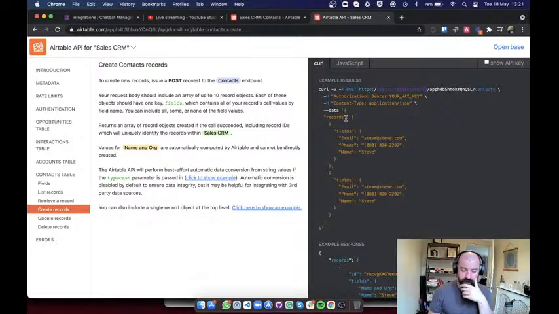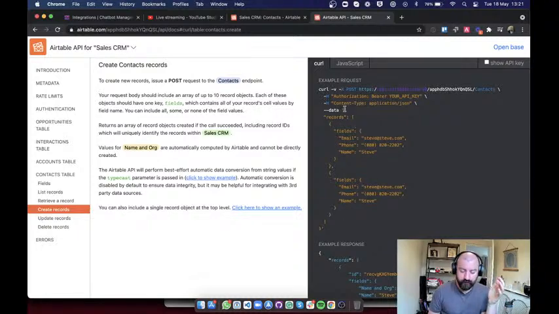What this section does is basically say we're going into the records and creating a record. For each of these fields, we're going to give this information. So for the field email, we're going to add Steve. For the field phone number, we're going to add this phone number. For the field name, we're going to have this name.